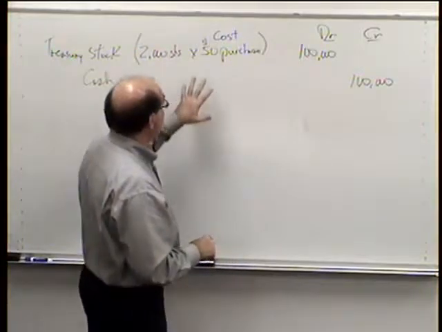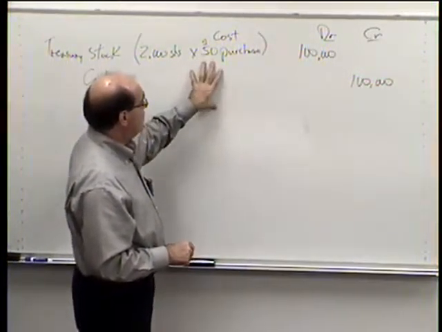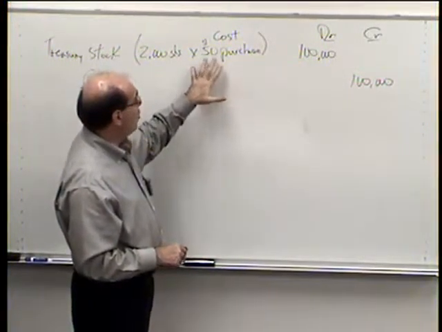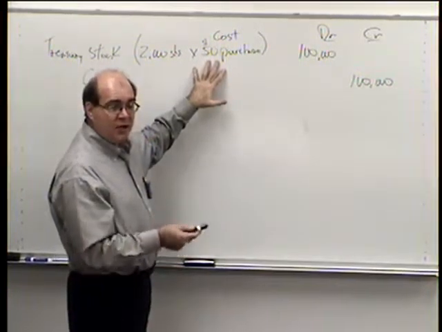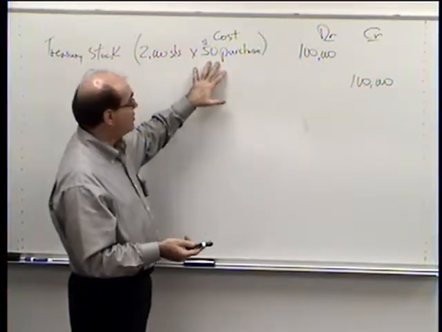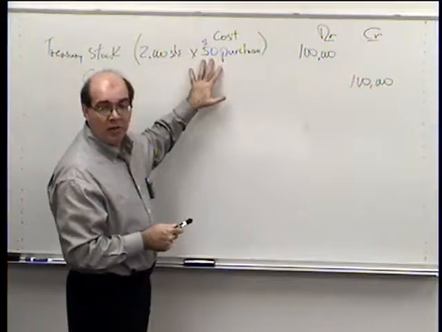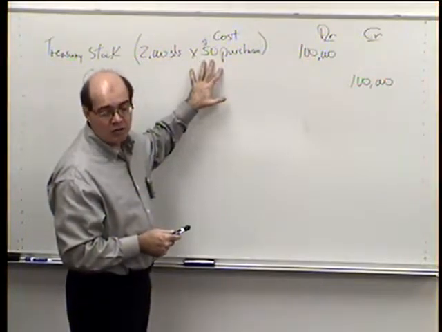And then what happens is we always keep track of this $50. So we want to make sure we record what we paid for it, because if we sell it later on, we need to take it out at that same price. There's no par value here. We're not worried about par value. We're just focusing on what our cost was.